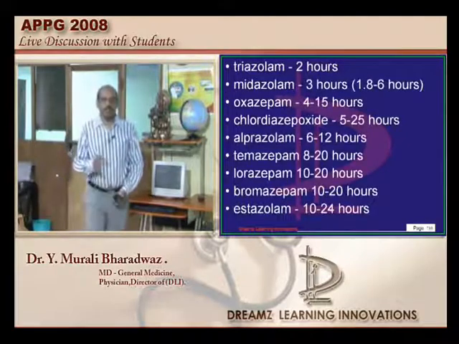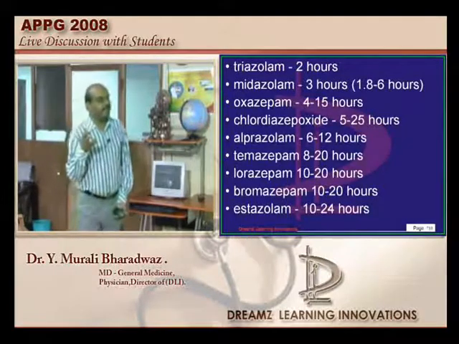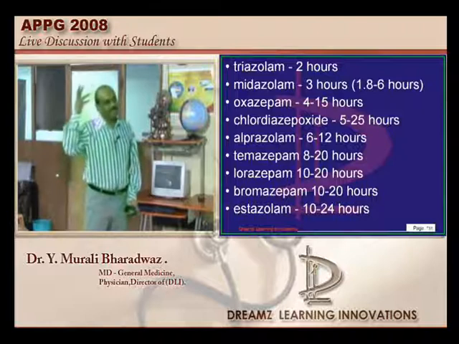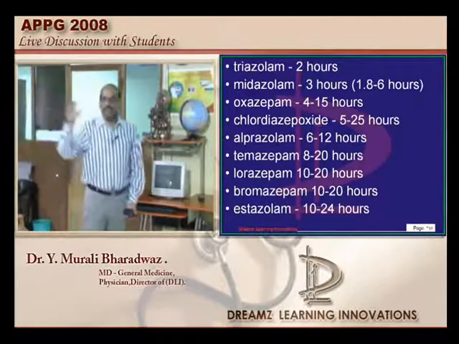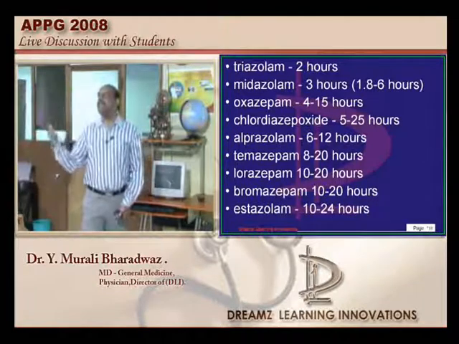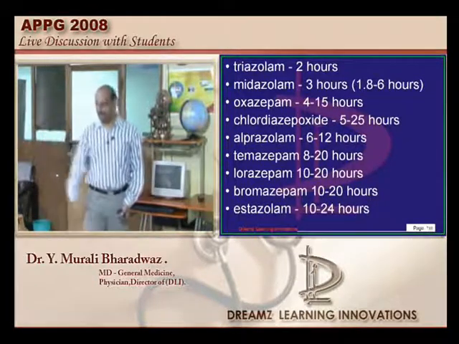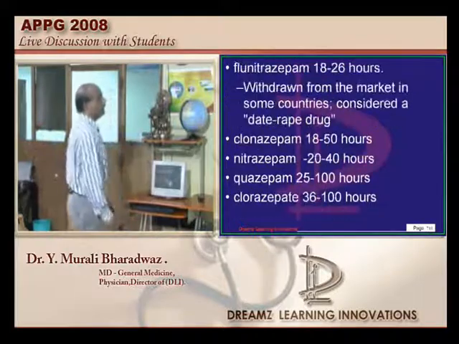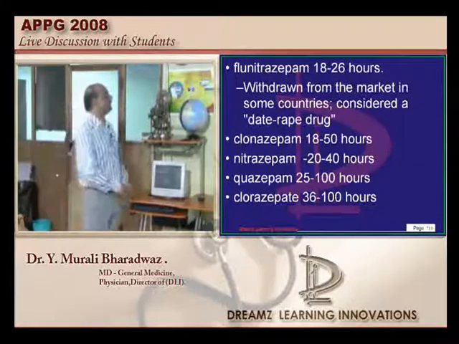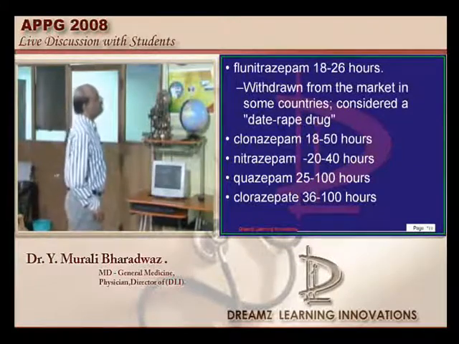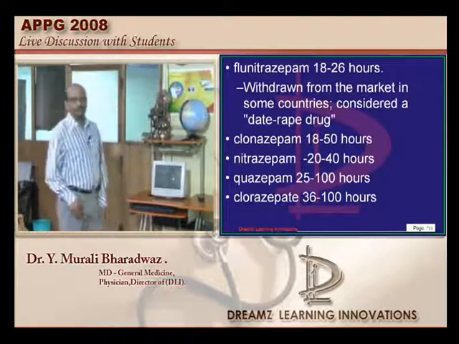Generally, how do urologists interpret the PSA value? High PSA values are more likely to be true values. So it is not just a rise, it is a significant quantitative rise which is required for you to diagnose. Then benzodiazepines, what is the classification, doctor, based on the duration? Triazolam is 2 hours, midazolam is 3 hours.